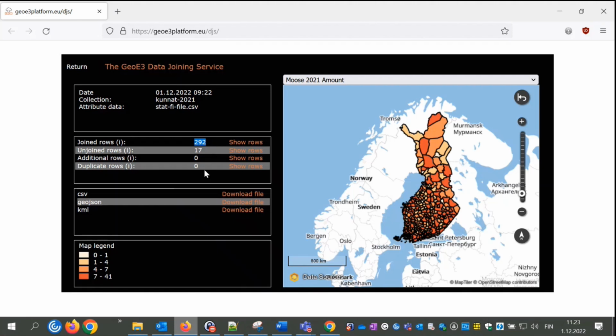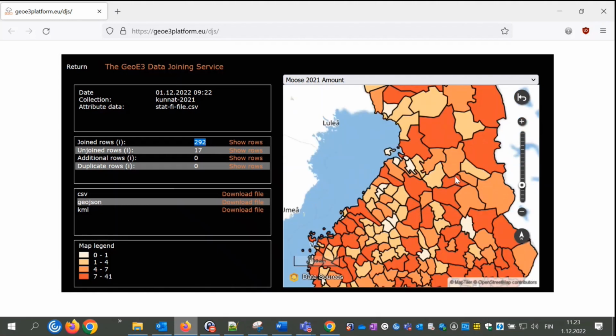And on the right side window, there is a map preview that has been created with the Oscari RPC functionality. So you can zoom it and move your mouse and see what kind of numbers the municipalities get.